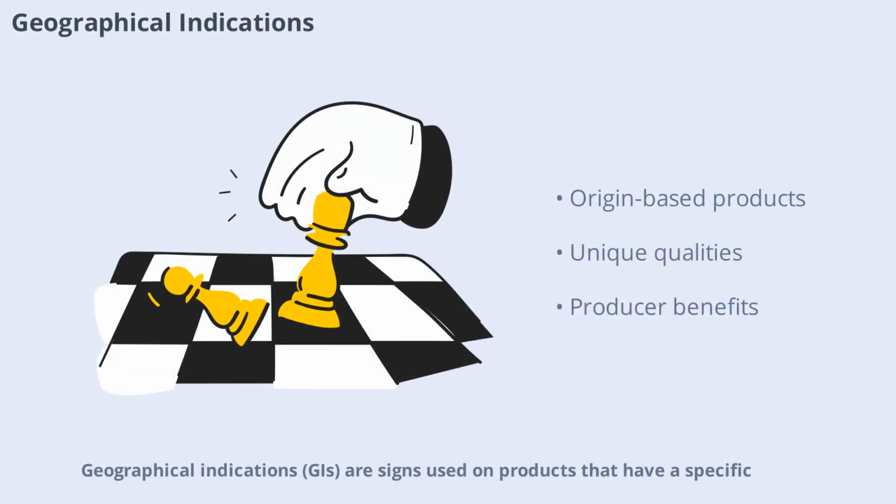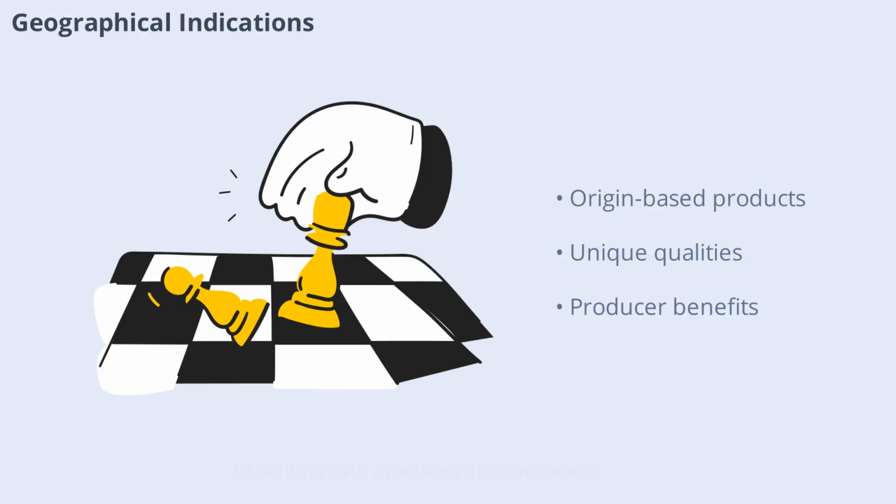Geographical indications, GIs, are signs used on products that have a specific geographical origin and possess qualities or a reputation due to that origin. Examples include champagne, Darjeeling tea, and Roquefort cheese. TRIPS requires protection for GIs to prevent misuse and protect the unique qualities associated with certain regions, benefiting both producers and consumers.